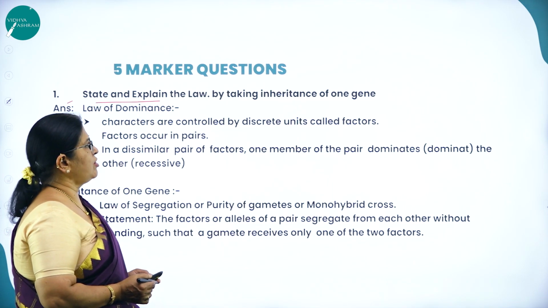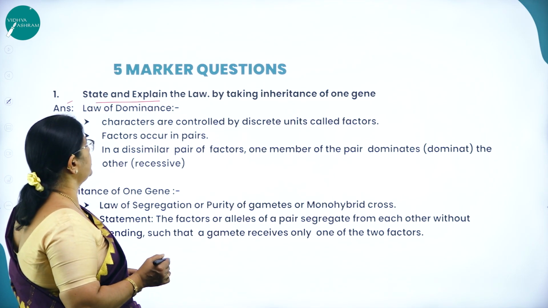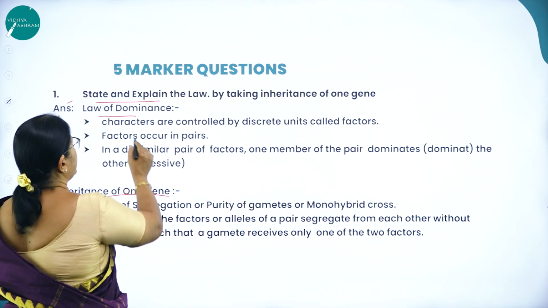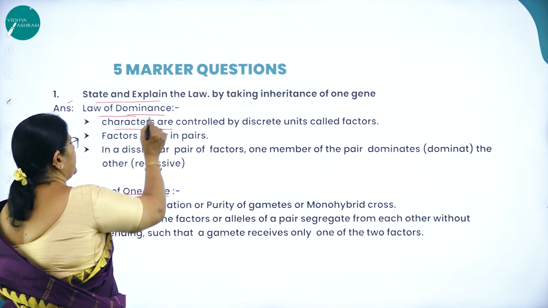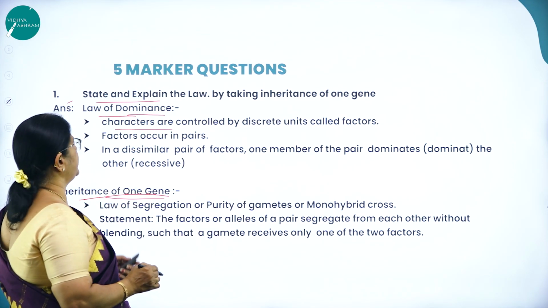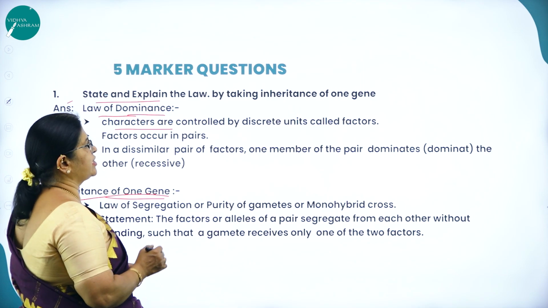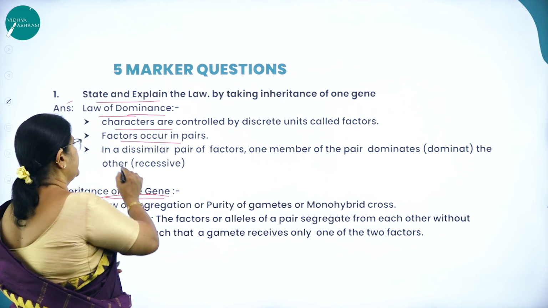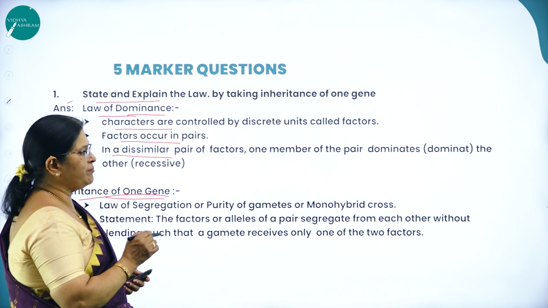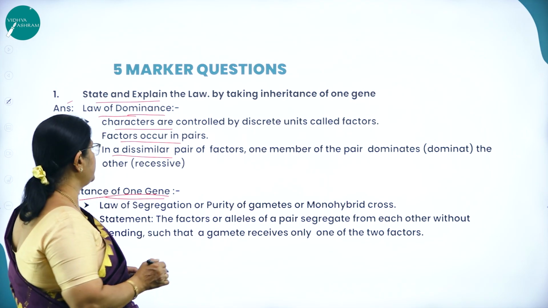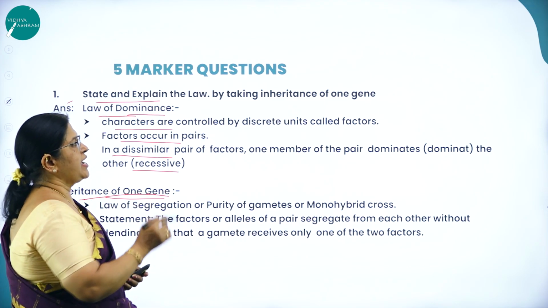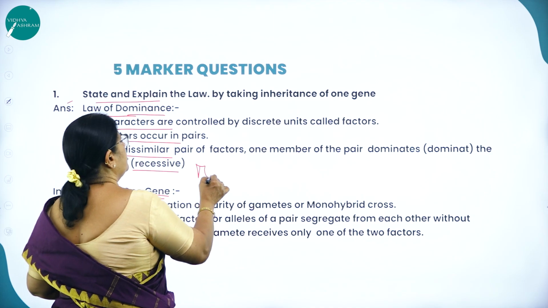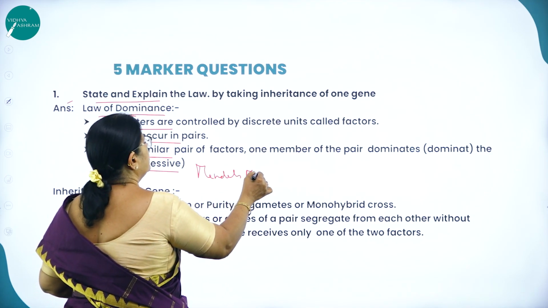State and explain the law by taking inheritance of one gene, that is the law of dominance and inheritance of one gene. As I already said, that is the law of dominance and inheritance of one gene. So law of dominance: characters are controlled by discrete units called factors. Factors occur in pairs. In a dissimilar pair of factors, one member of the pair dominates, that is the dominant gene, and the other is recessive. As I said, the inheritance of one gene is verified by Mendel's monohybrid cross.